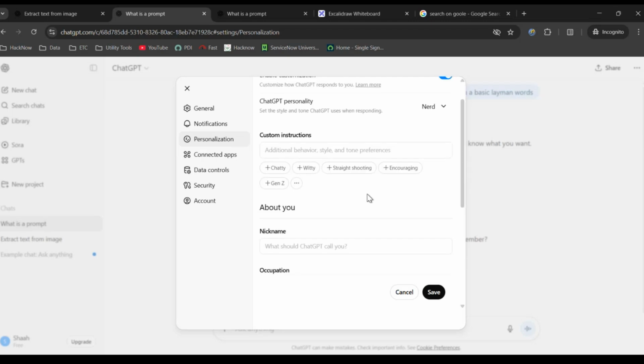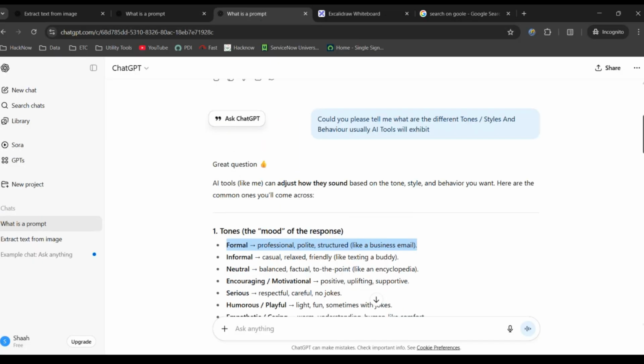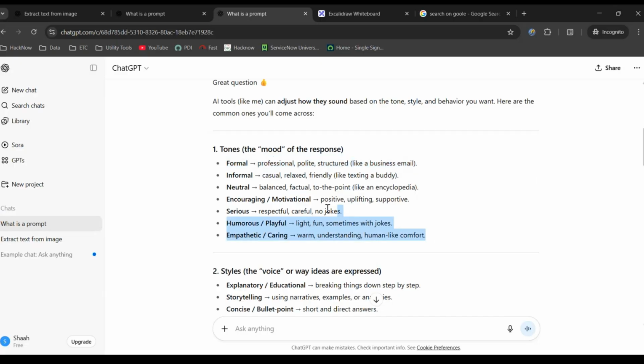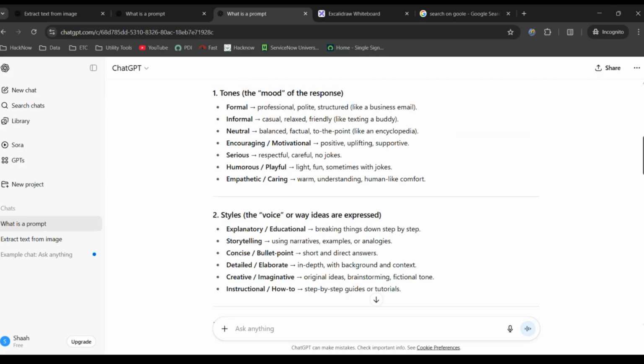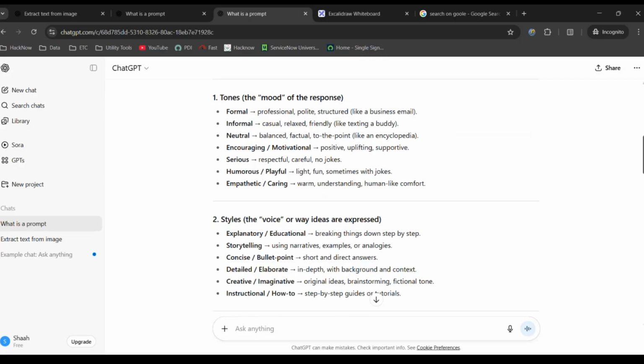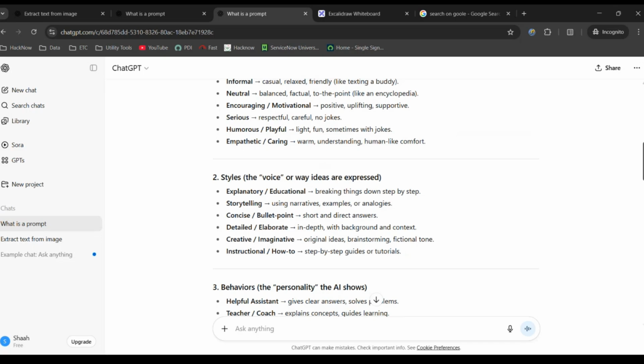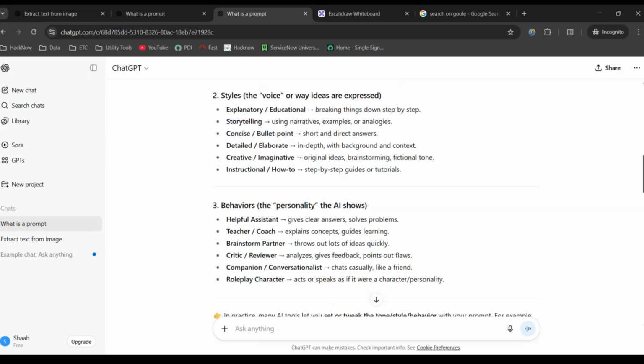That is equally important. If you read, it is saying additional behavior, style and tone. Now in order to understand this, what is tone, behavior, and style? Again I will take the help of ChatGPT. These are the different kinds of tone any LLM-based AI tool will have: formal, informal, neutral, encouraging, serious, humorous, empathetic. The styles are explanatory, storytelling, concise, detailed, creative, instructional. The behaviors are helpful, teacher, brainstorm partner, critic, companion, role play.